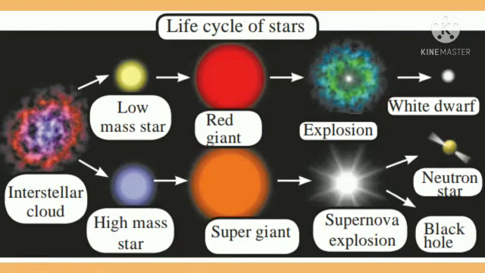For their stability to remain intact, that is, for maintaining a balance between the gas pressure and the gravitational force, it is necessary that the temperature remains constant. And for the temperature to remain constant, energy must be generated inside the star. This generation of energy occurs because of burning of fuel at the center of the star.